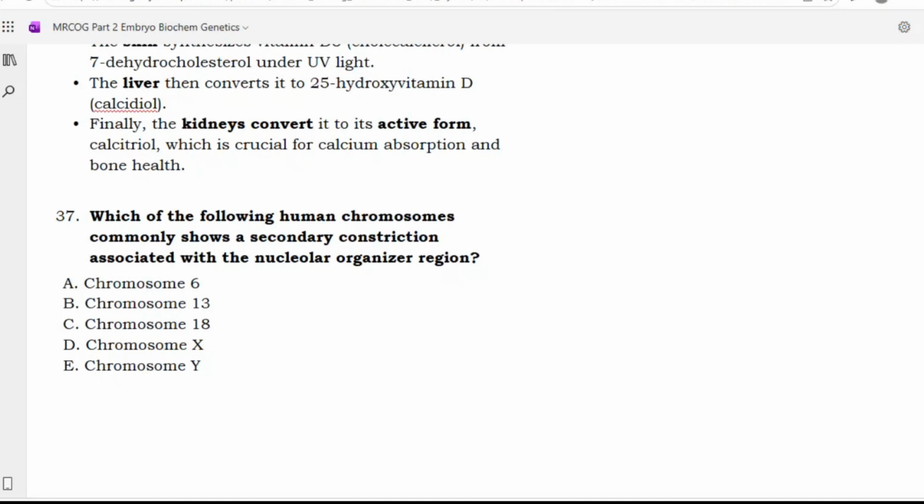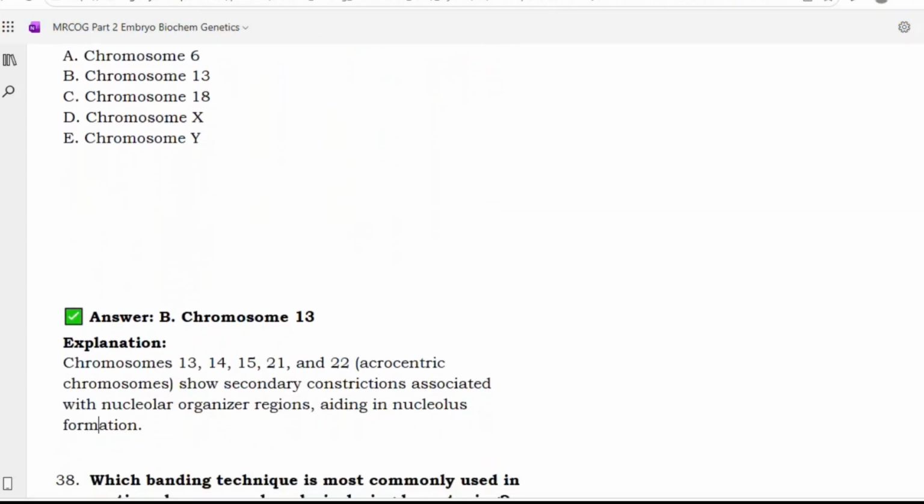Which of the following human chromosomes commonly shows a secondary constriction associated with the nucleolar organizing region? Chromosome 6, chromosome 13, chromosome 18, chromosome X, chromosome Y. Chromosome 18, sir, option C. It is chromosome 13.